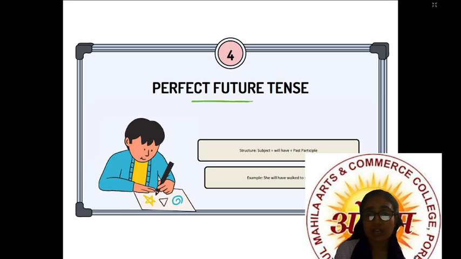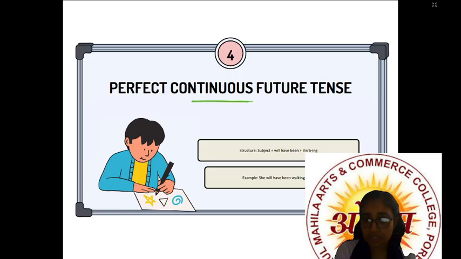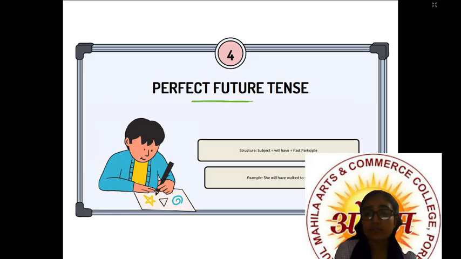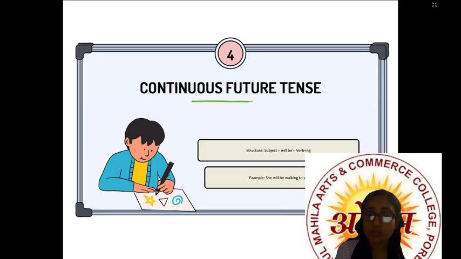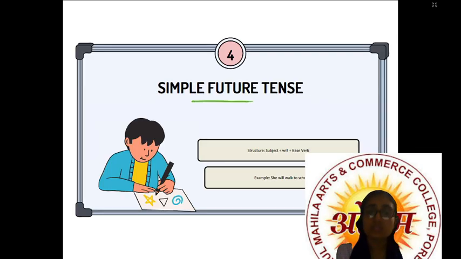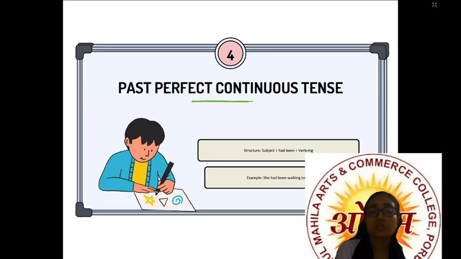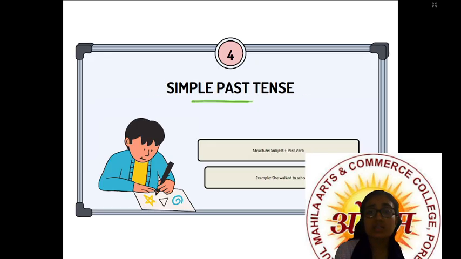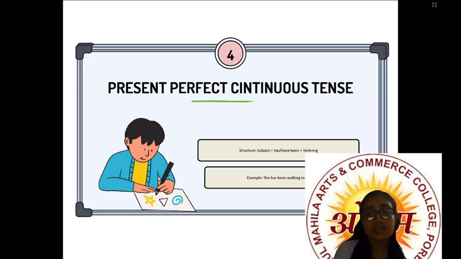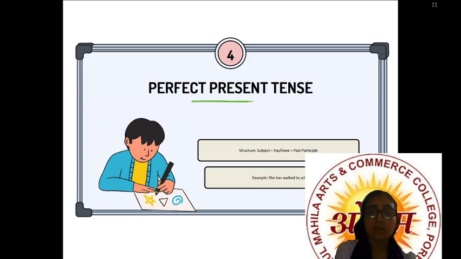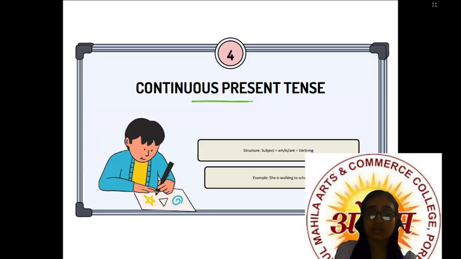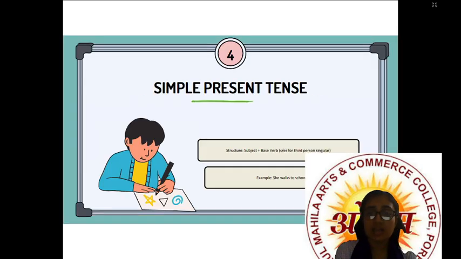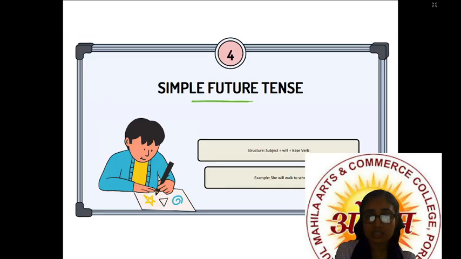Right? So we have talked about perfect continuous future tense, perfect future tense, continuous future tense, simple future tense. Then in past tense, we have talked about past perfect continuous tense, perfect past tense, continuous past tense, simple past tense, present perfect continuous tense, perfect present tense, then continuous present tense and simple present tense. So we have talked about all these things.